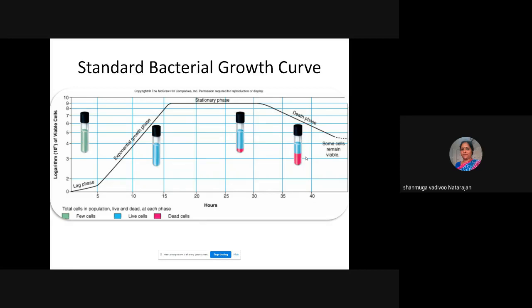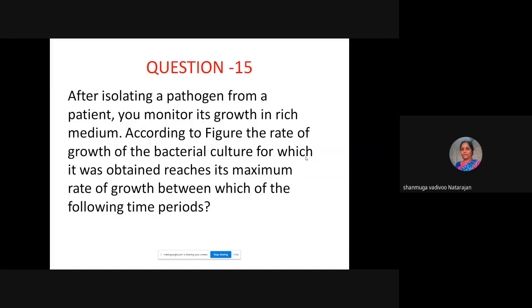I have seen many questions based on this growth curve. So, a question based on that. After isolating a pathogen from a patient, you monitor its growth in a rich medium. I will show you the figure next. According to the figure, the rate of growth of the bacterial culture reaches its maximum rate of growth between which of the following time periods?